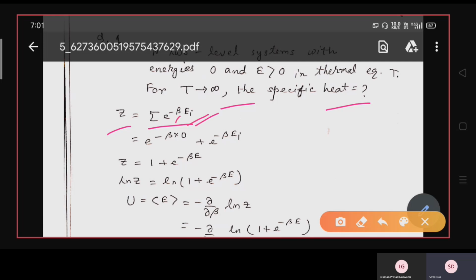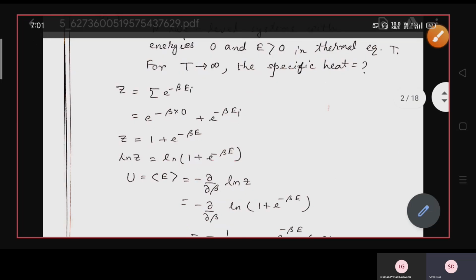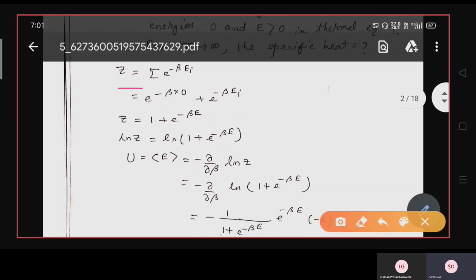Here two energy levels are available, one with energy value 0, another with energy value E. So we can write Z equals e to the power minus beta into 0 plus e to the power minus beta into E. So this gives us Z, the partition function of the system, as 1 plus e to the power minus beta E.